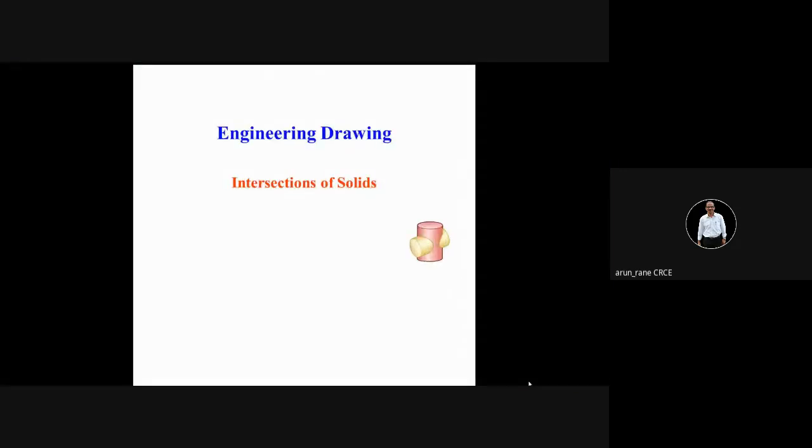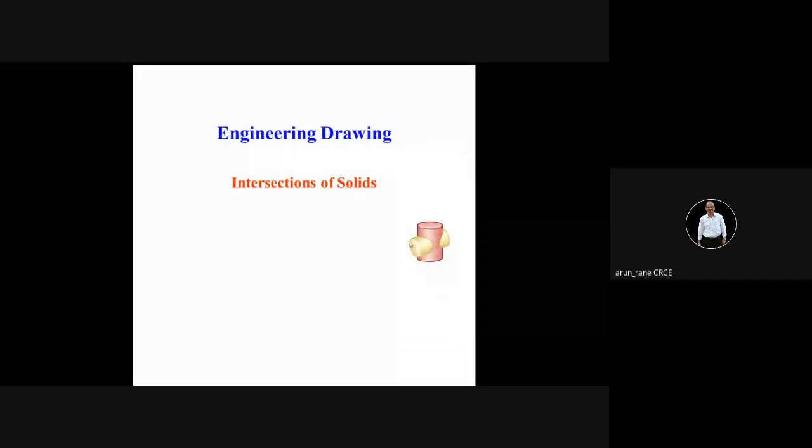So we are studying intersection of the solids. Intersection is nothing but this. Here, this particular component is a solid cylinder, and this is again a solid cylinder. Now in this cylinder, another cylinder is penetrating. We have already studied the same thing.